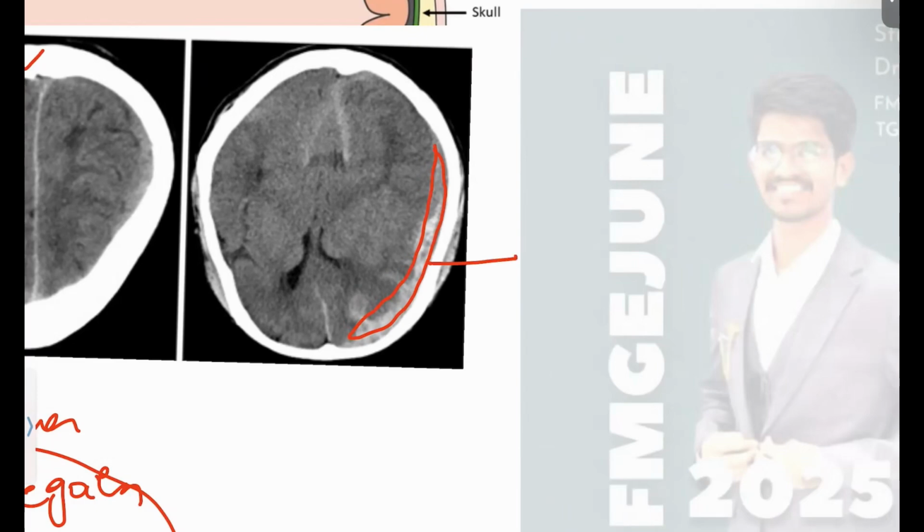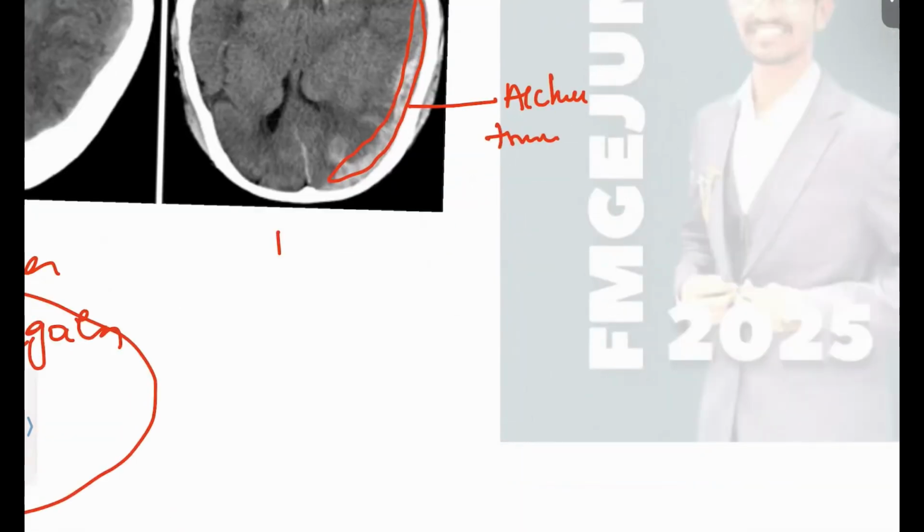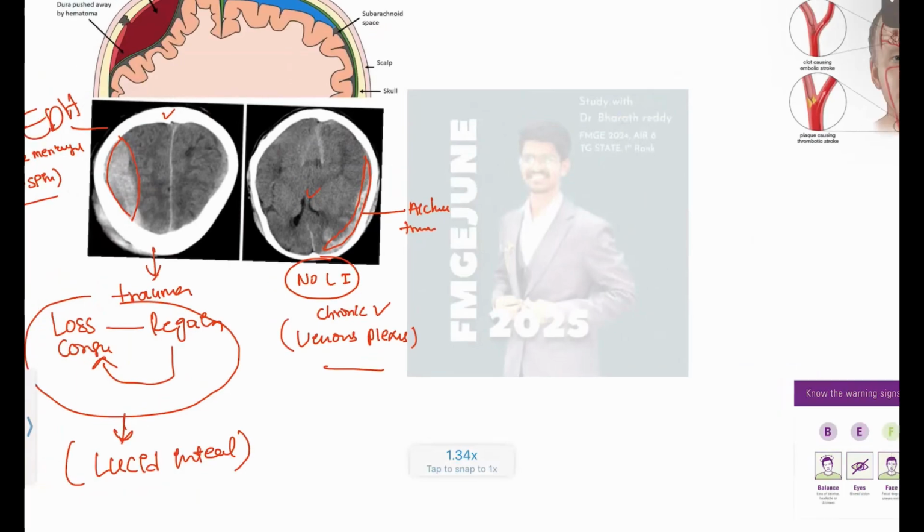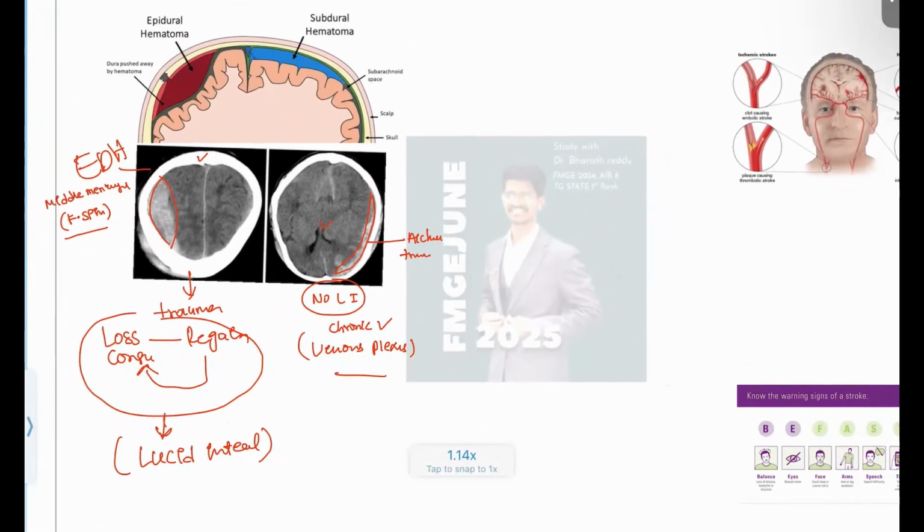These patients are usually alcoholics, and patients who have had trauma can also present, but not in the acute presentation, and no lucid interval is seen in this patient. Okay, no lucid interval is seen. Even Hrithik Roshan once suffered this on his shooting spot, and it went until chronic stages also. So this can present even in the chronic stages, more than 12 weeks. Subdural involves only the venous plexus. This is the main difference between your EDH and SDH questions.